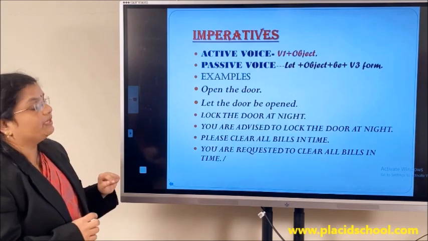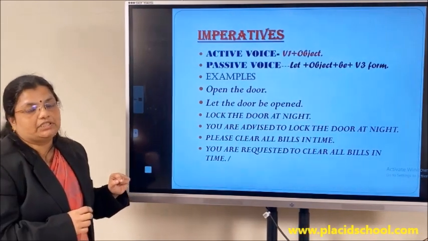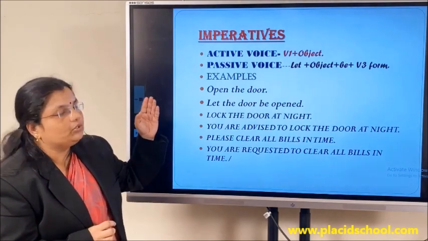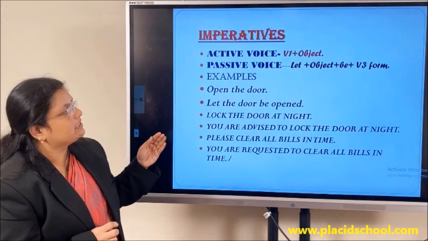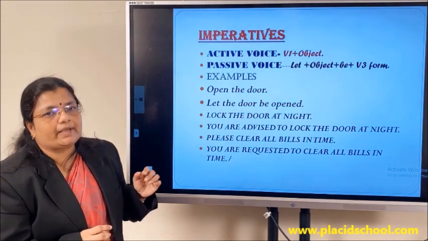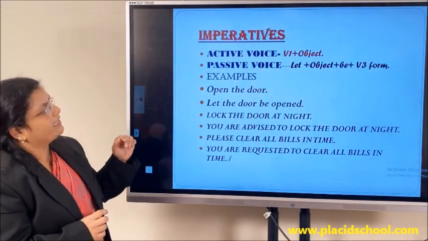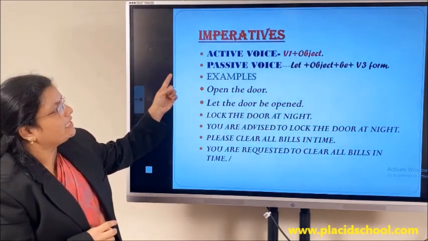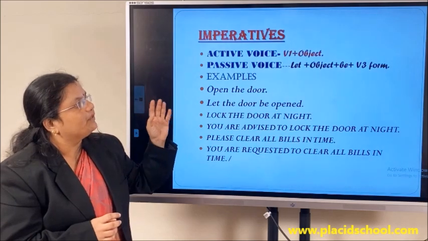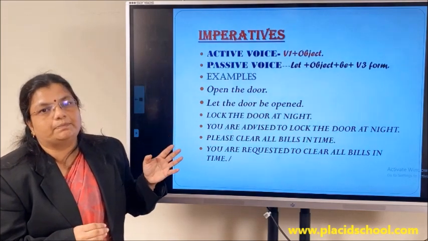Now let us move into imperatives. You know the imperatives could be commands, advices, requests, etc. Now when you get such sort of sentences, how will you change that to its passive form, the normal passive form that we use? Okay, let us first discuss the structure of active voice. Normally, in some sentences, it would be the first form of the verb plus object.